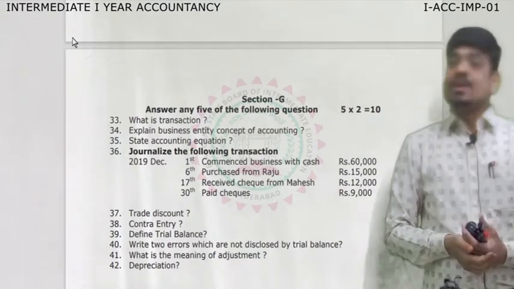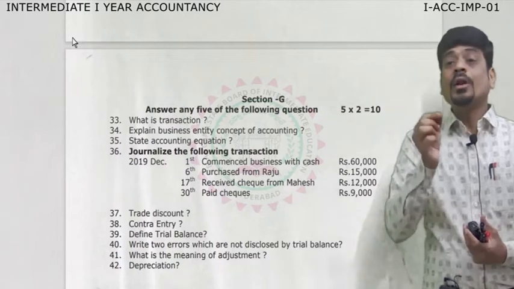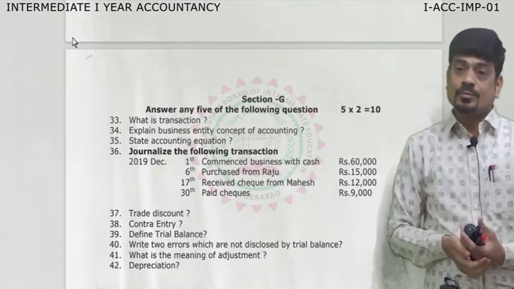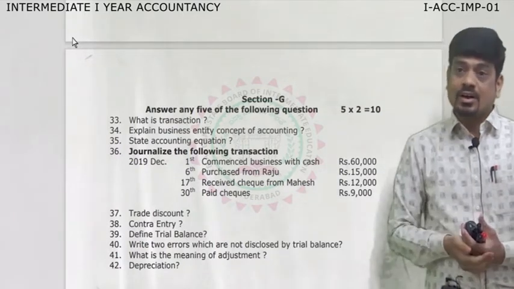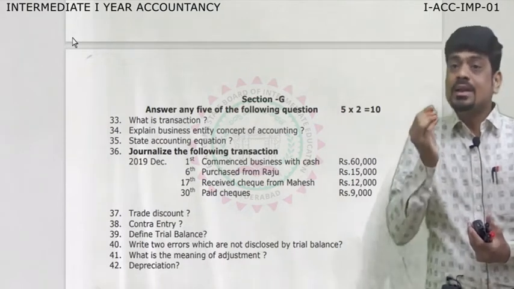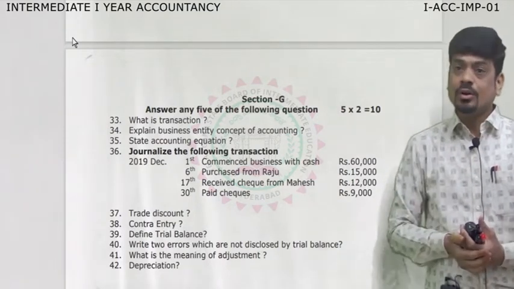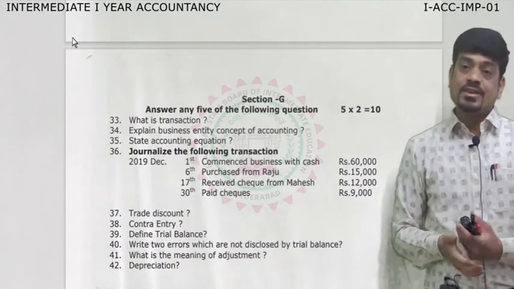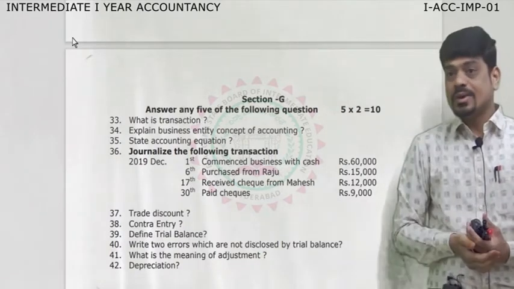And then coming to the final accounts, what are the questions we expect? From the final accounts, we can expect what is trading account. You may ask, what is trading account? Or what is profit and loss account? Or what is balance sheet? These are the three questions.